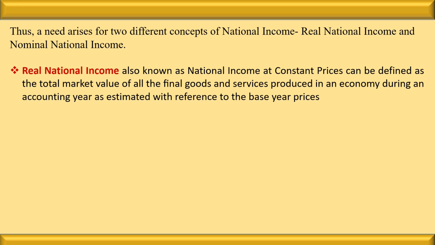Real national income is also known as national income at constant price and can be defined as the total market value of all the final goods and services produced in an economy during an accounting year as estimated with reference to the base year.